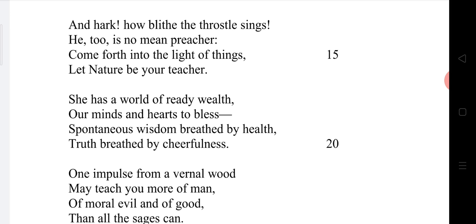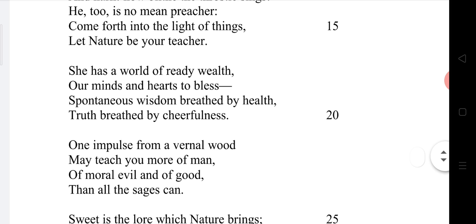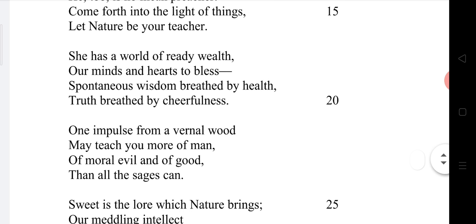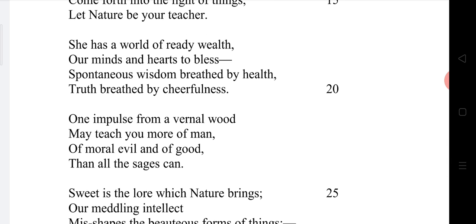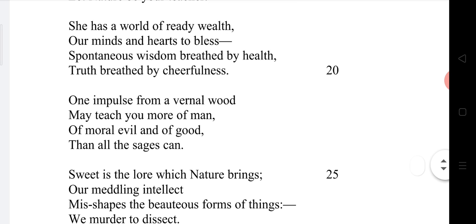Nature has prepared every kind of property for human beings, and it is ready to bless our mind and heart. How will our minds and hearts be blessed? What are the different properties William Wordsworth is talking about? We will see in the next lines. She has a world of ready wealth. Who is she here? Nature. Nature has a world of ready wealth, our minds and hearts to bless. And what kind of wealth does nature have for man? It is explained in the latter two lines.